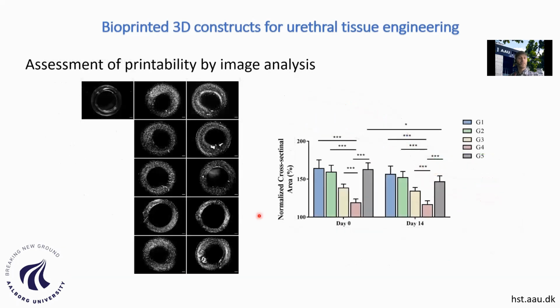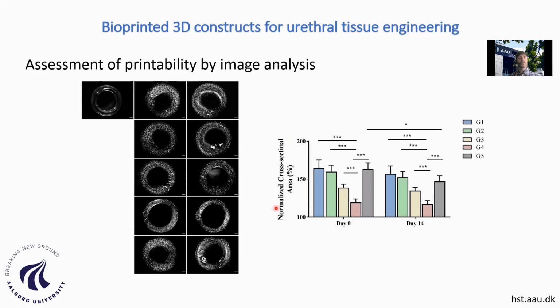And so you can see in this image, we have used different blends. These are 5 different types of blends immediately after printing and 14 days after printing. And we try to observe how the shape changes over time.